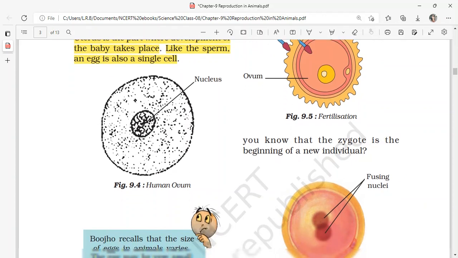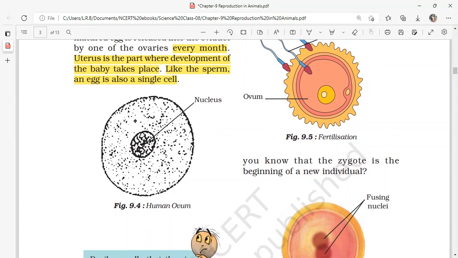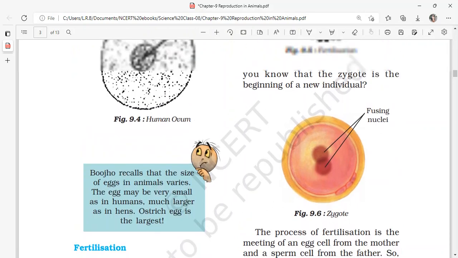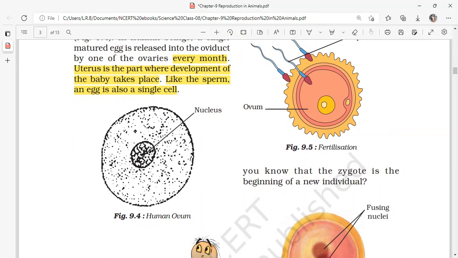Another thing is the egg cells are the largest cells in the human body, and the sperm cells are the smallest cells. So just observe figure 9.4, human ovum. The entire thing is the membrane of the egg cell, this is the nucleus, and this is the cytoplasm with all the requirements for the development.